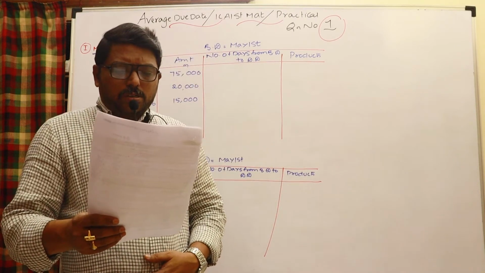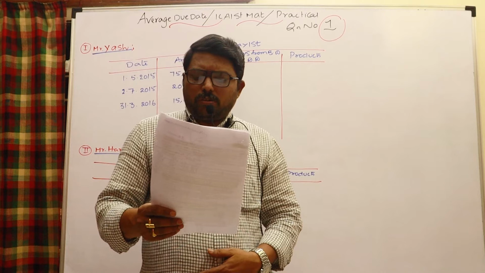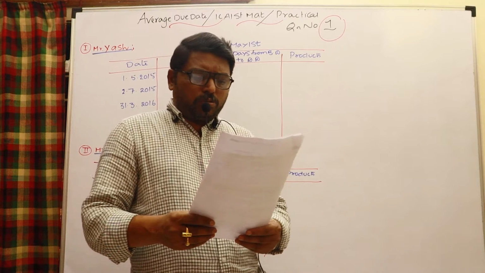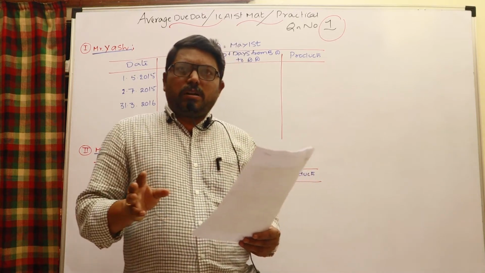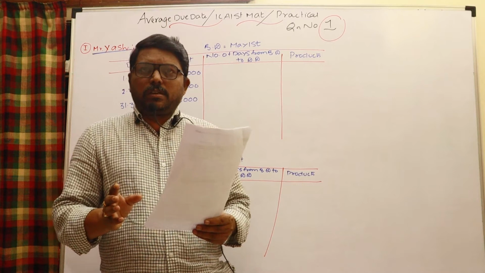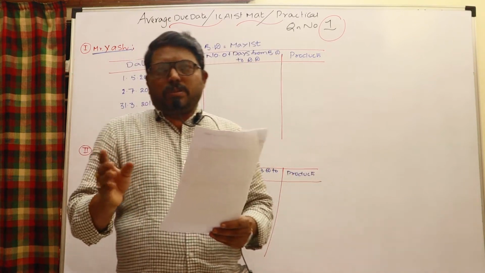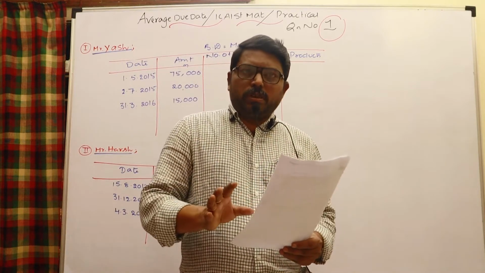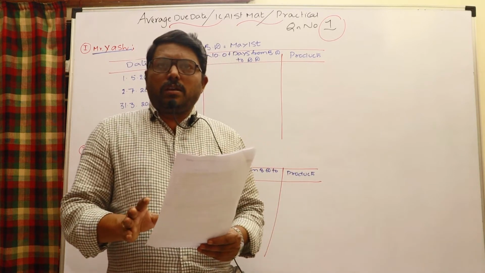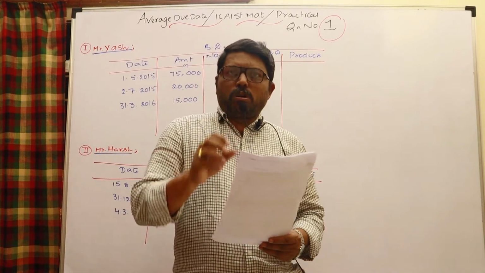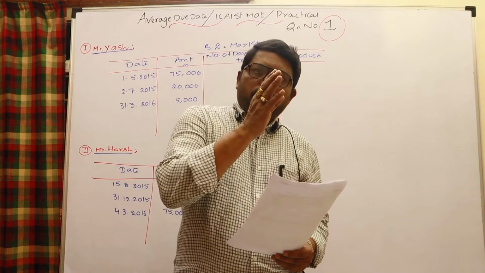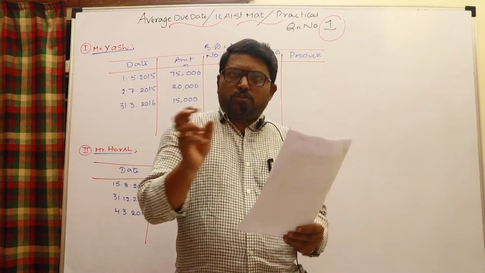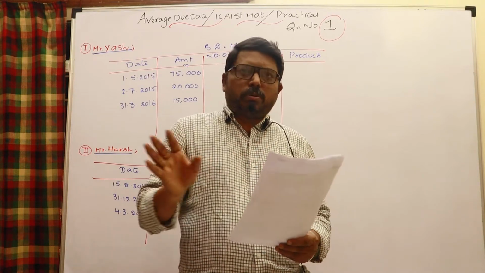Mr. Yash and Mr. Harsh are partners in a firm. They had drawn the following amounts from the firm during the year ended 31st March 2016. Very importantly, when you find these kinds of sums, you may think that these are bills drawn by one person on the other, mutually. Very importantly, earlier I said reciprocal bills. Reciprocal bills means one person writes a bill on the other person, and the other person writes a bill again on this person. Those are called reciprocal bills, but these are not reciprocal bills.